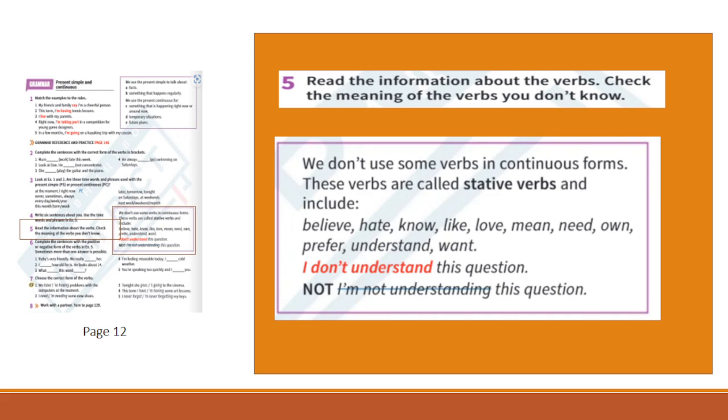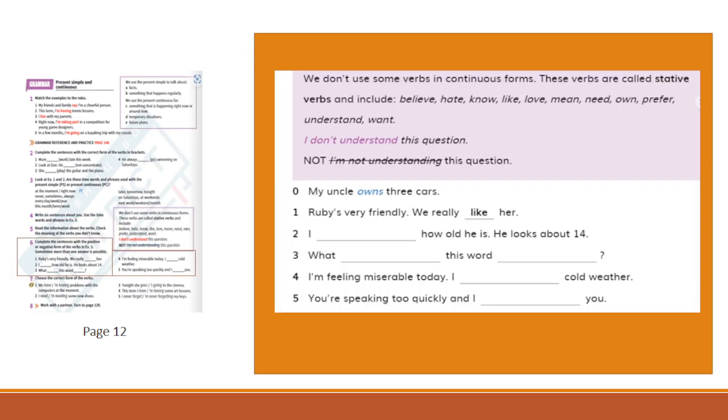These words we never use with present continuous. I don't understand this question. You can't say I'm not understanding this question. So let's practice. Pause the video and do the task.